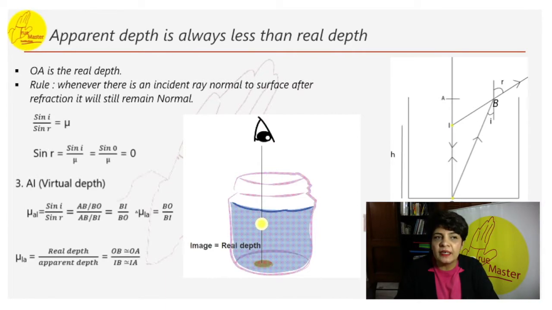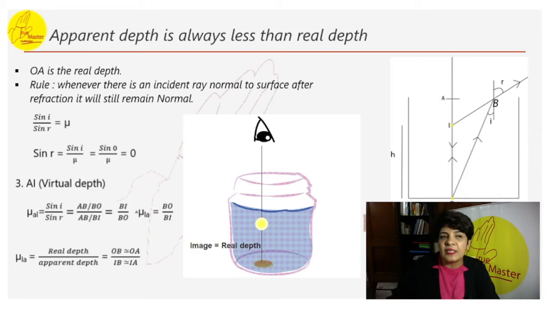When the object in a denser medium is seen through a rarer medium, its image is seen at I instead of O. If we take this as a tumbler filled with water and place a coin here, we do not see the image here, we are seeing it here. This is the place where the image is I instead of O.